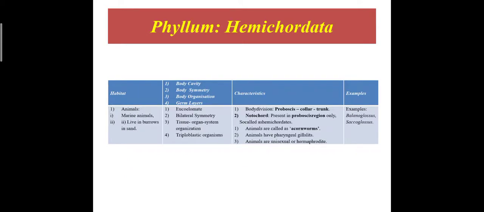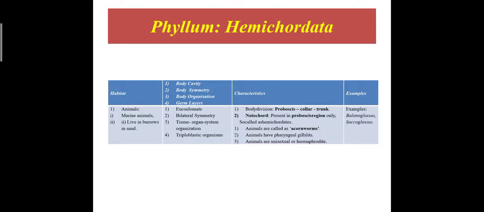Phylum Hemichordata. These animals are marine animals, living in burrows in sand. The body cavity is eucoelomate, that is, true coelom is present. These animals show bilateral symmetry.